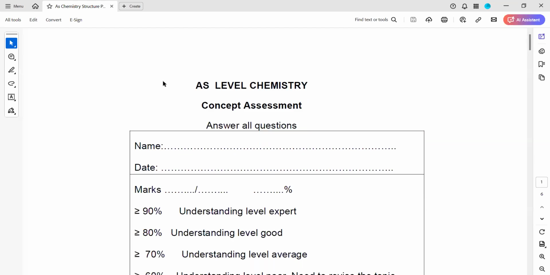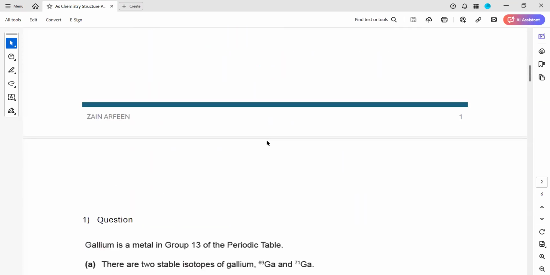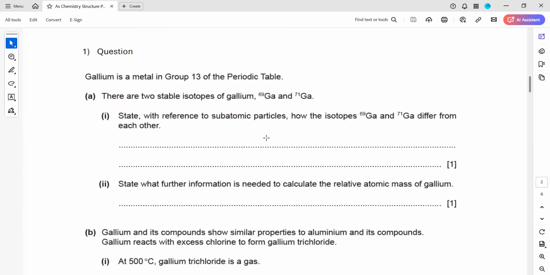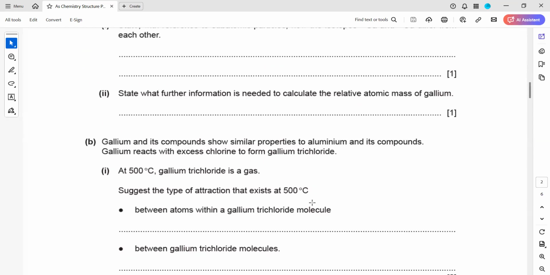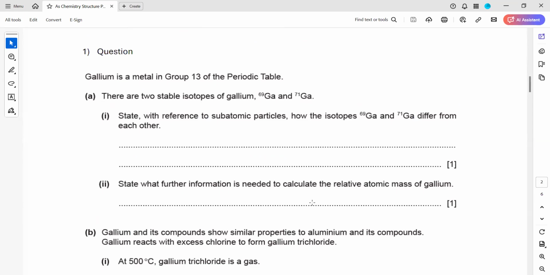So this was Structure Pop Quiz 8, having the structure questions. If you have any doubt in question 1A, 1B on the second page, B1.